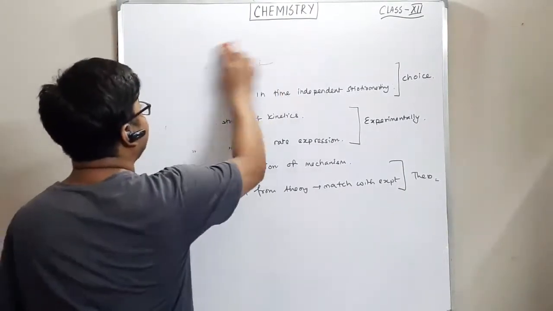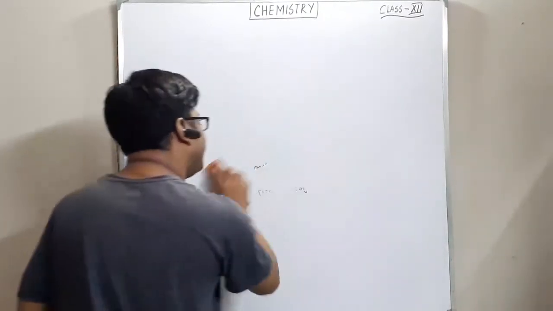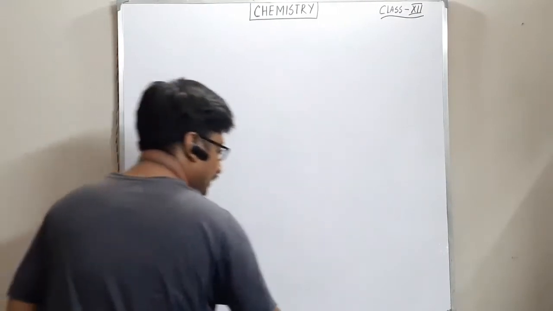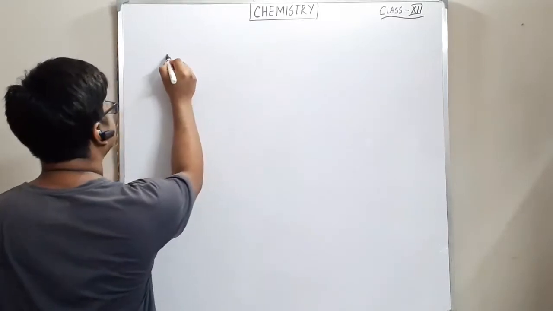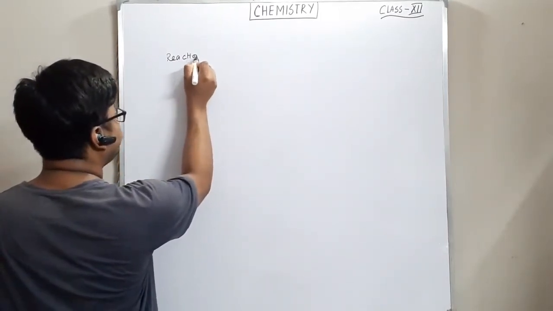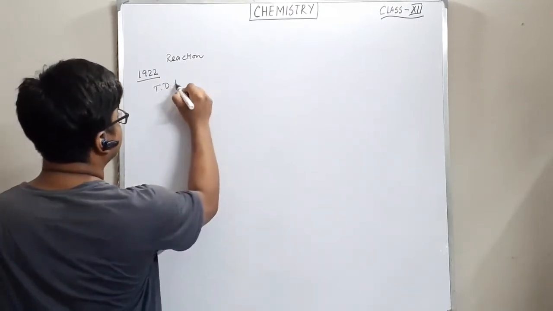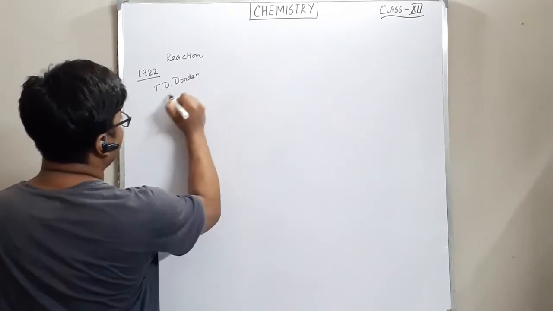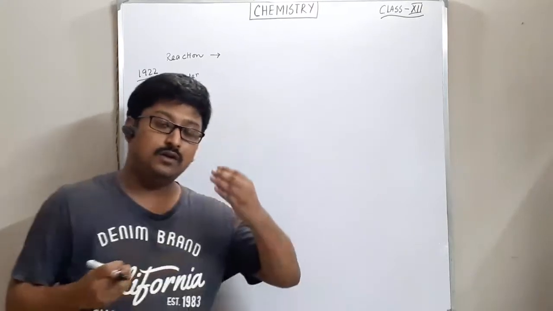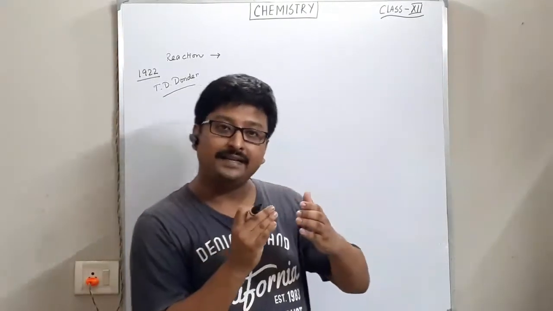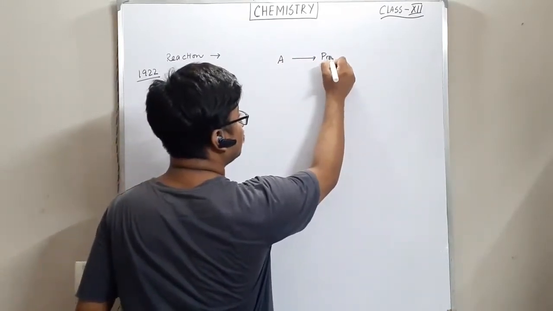In 1922, by some experimental observation and his theoretical aspect, he said that for any general reaction, you have a product and a reactant, and that reactant you are converting to the product.